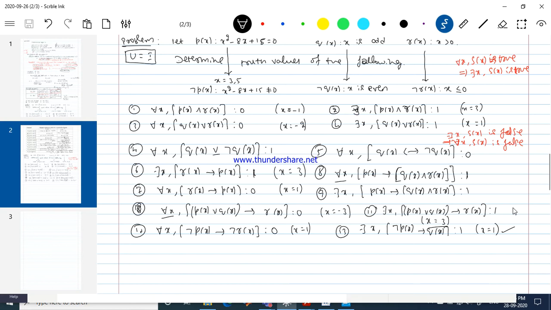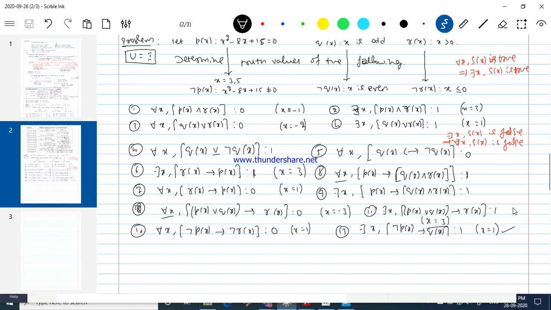But when we are talking about for all x implication, I need to show for every x, whenever our hypothesis is true, the conclusion is also a true statement. Only in that case it becomes a true statement. So what we try there is to show it is a false statement. That is, we identify x in such a way that the hypothesis is true and the conclusion is false.